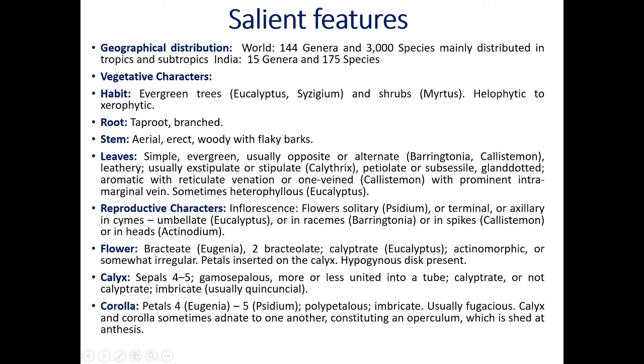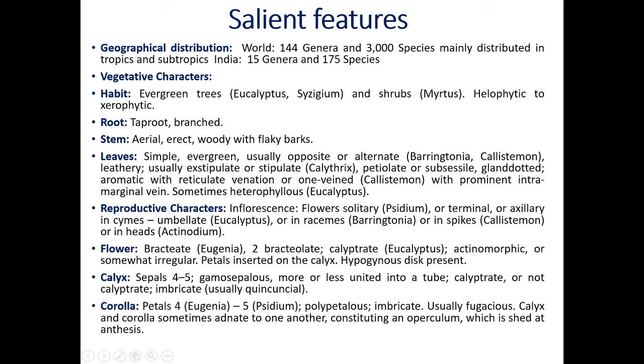Now, dear students, this terminology is very important. You have to learn what is the meaning of each and every term while writing the class salient features of the plant. Reticulate venation means the leaves show a strong midrib, and all the veins and veinlets form a network on the leaf lamina. That's why it is called reticulate venation, or one vein, Callistemon.